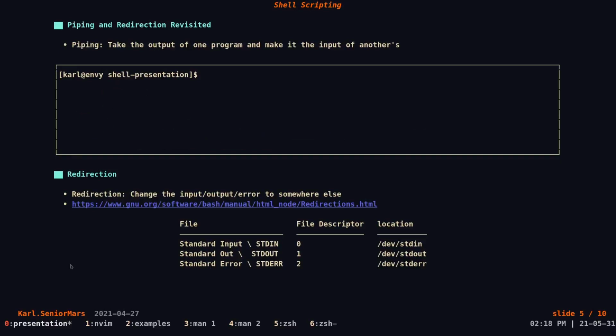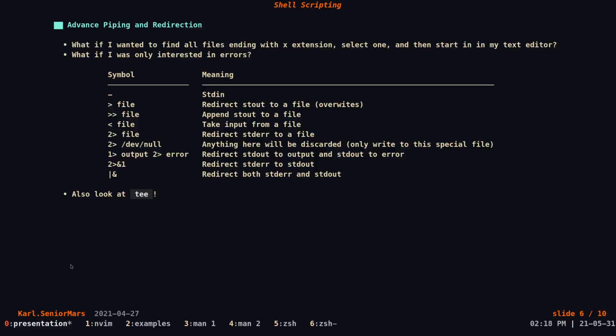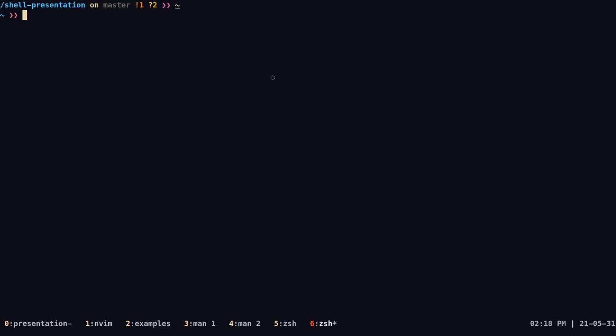Before we move on, however, I want to look at more examples of piping and redirection. I'll cover standard error a bit later. For example, what if we wanted to find all files ending with a certain extension, select one, and then open it in my text editor? Let's take a look at how we're going to do that.